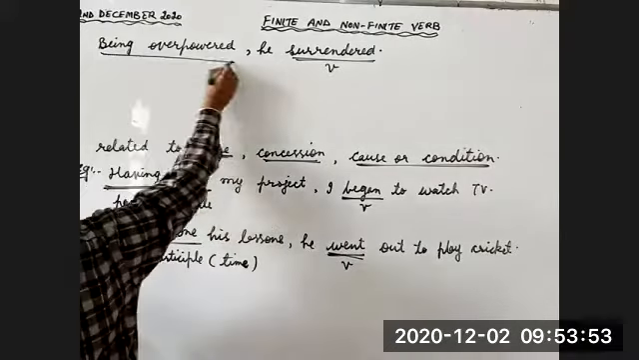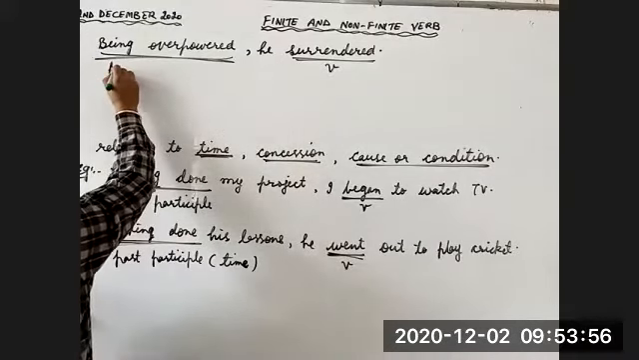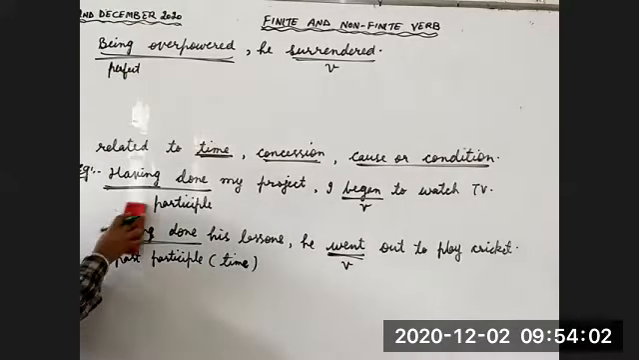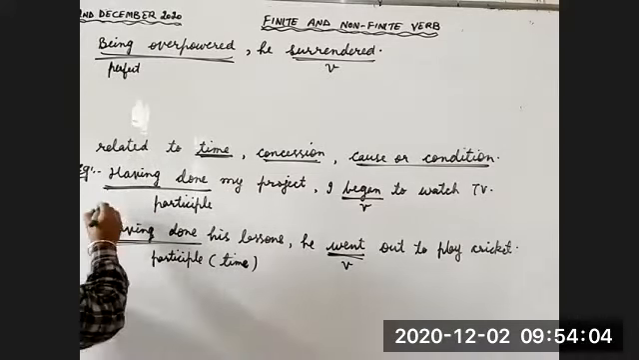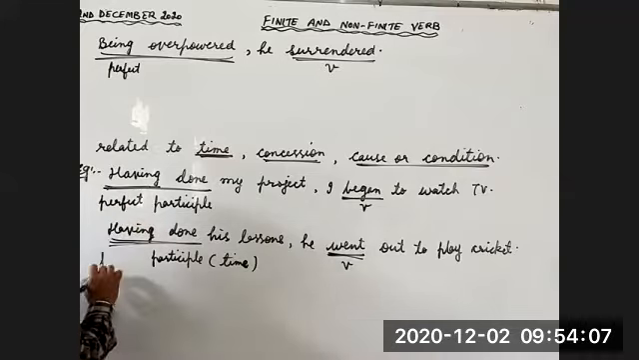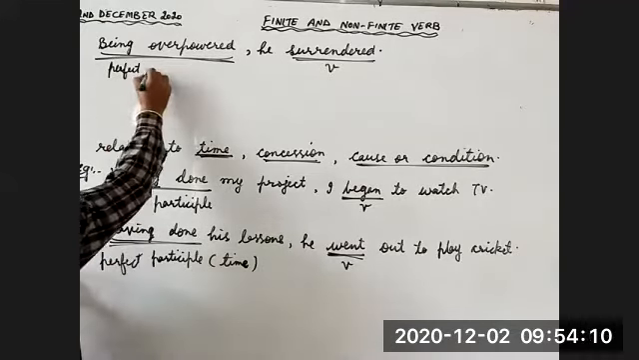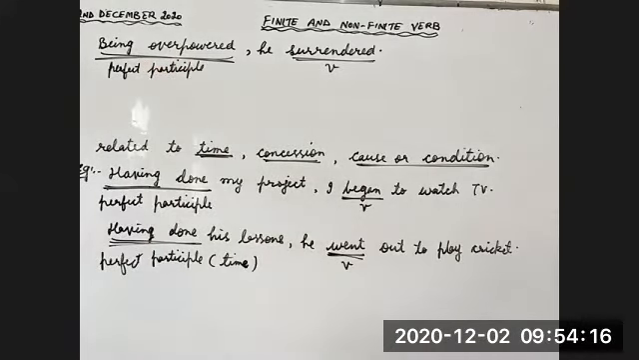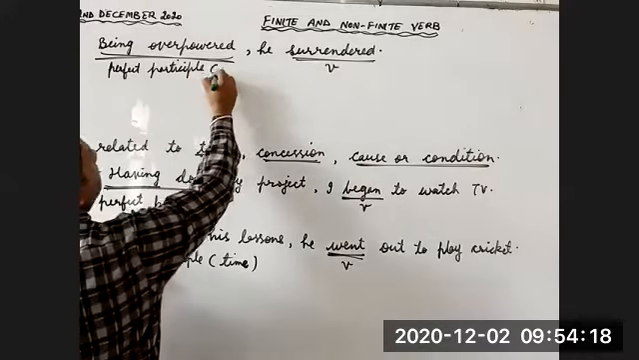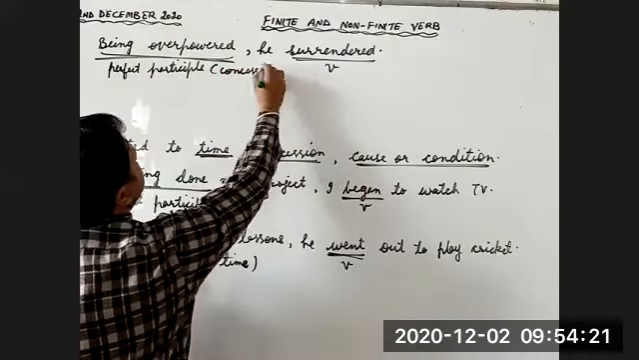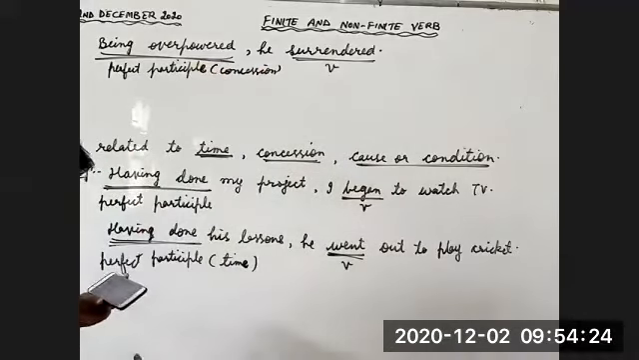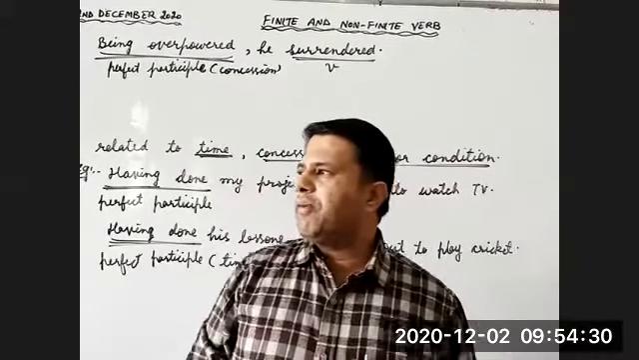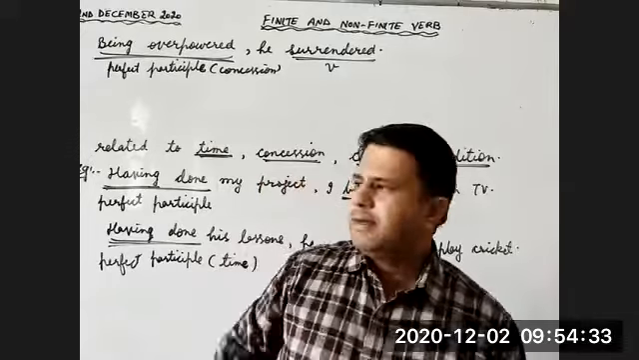So being overpowered is... oh sorry, I am writing past participle here. It is perfect participle. So this is also perfect participle. What is happening here? Concession. So concession is condition. This is the third example. Why did he surrender? Because he was overpowered. Instead of writing he was overpowered, we are writing being overpowered.